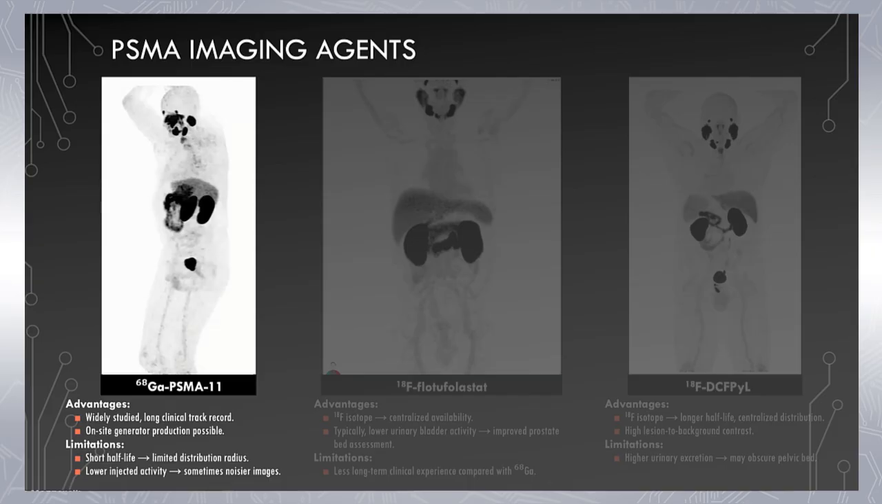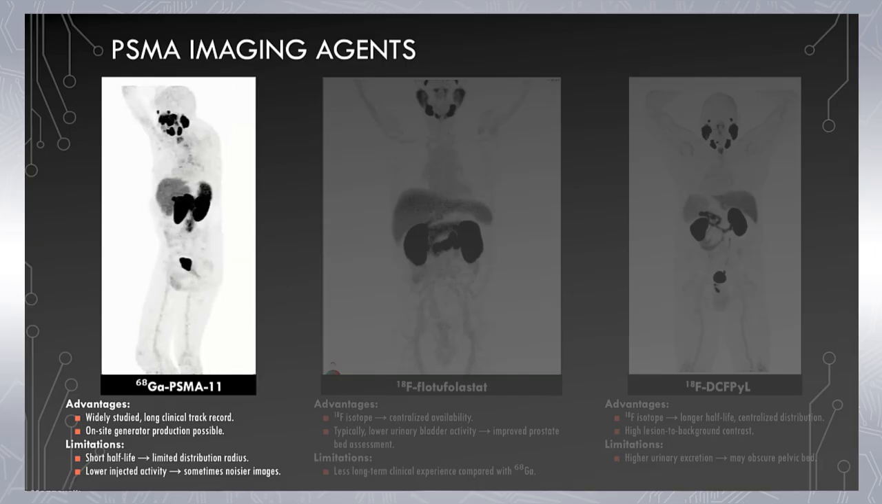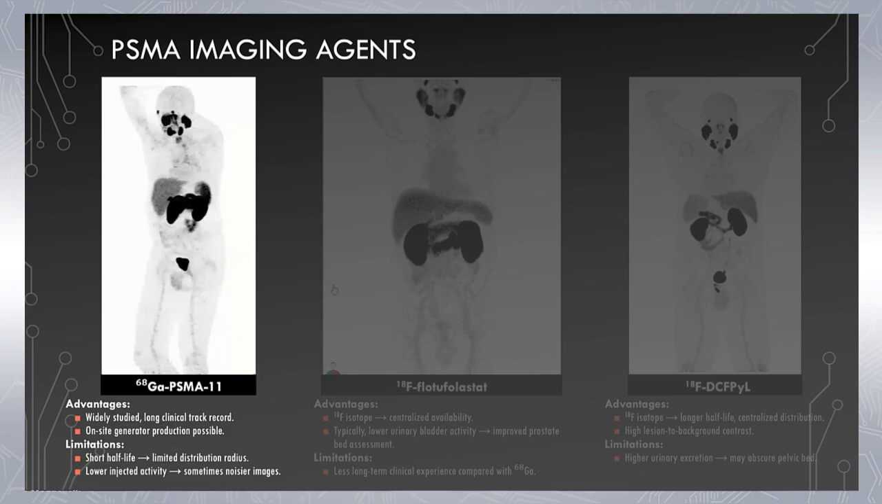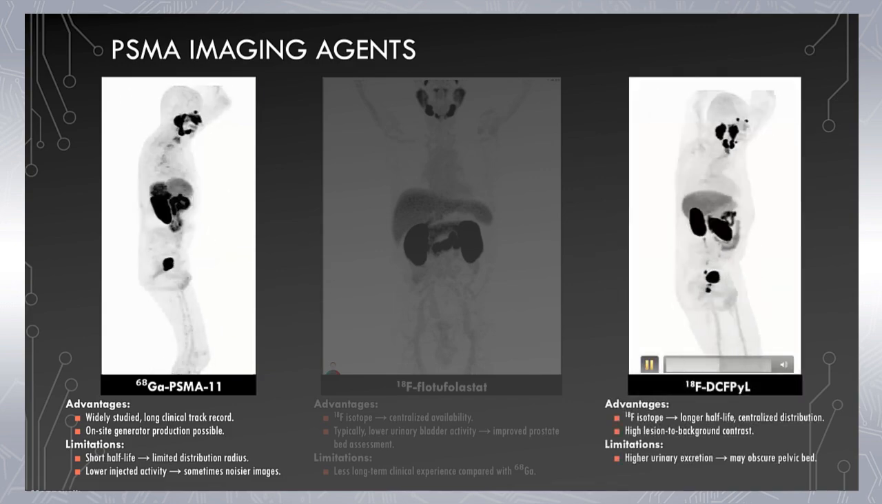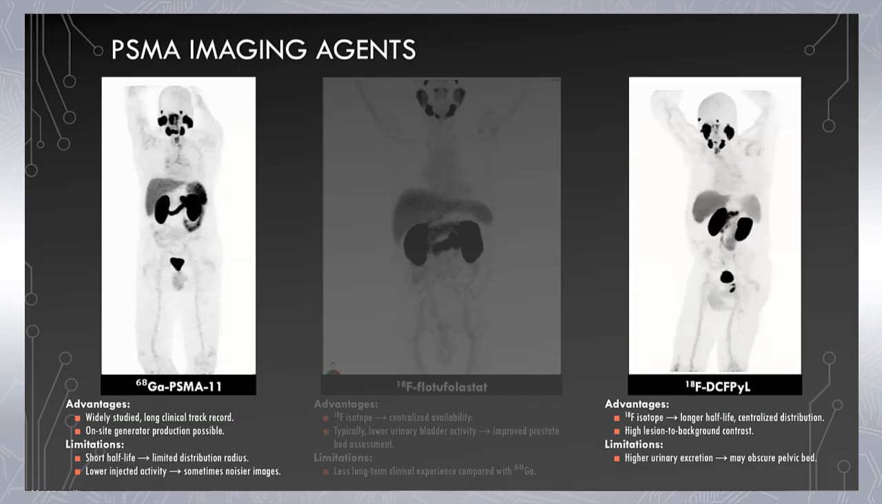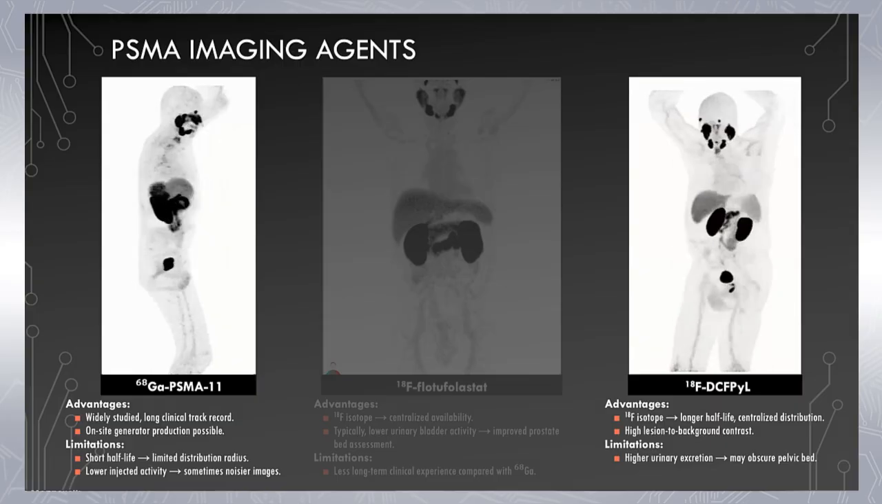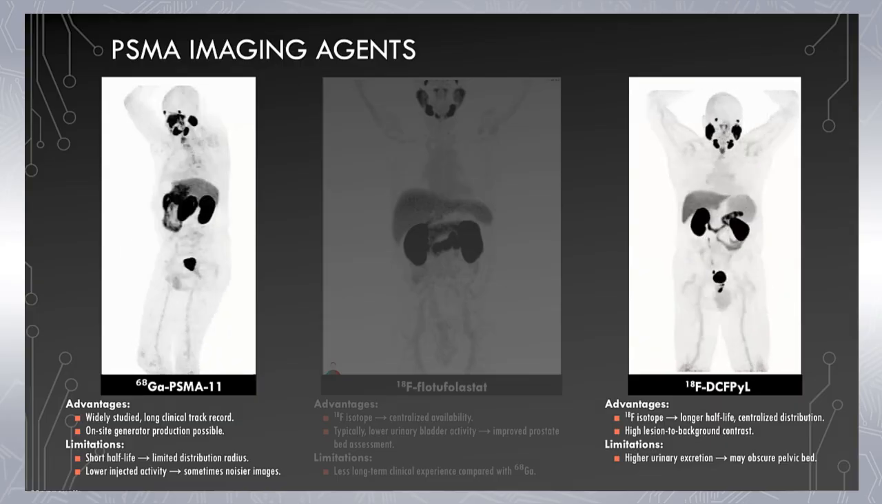The advantages of this radiotracer are that it's widely studied and has a long clinical track record. On-site generator production is possible. With respect to limitations, shorter half-life, limited distribution radius, and lower injected activity, which sometimes results in a noisier image. Comparatively, F18 DCFPyL is an F18 isotope, longer half-life, centralized distribution, and higher lesion-to-background contrast. The limitations are that there may be higher urinary excretion, which may obscure evaluation of the pelvic bed.